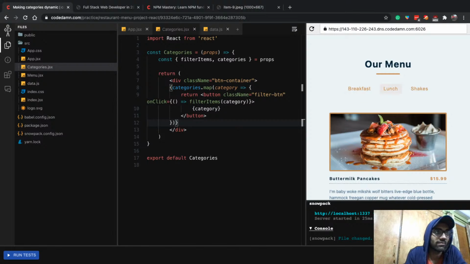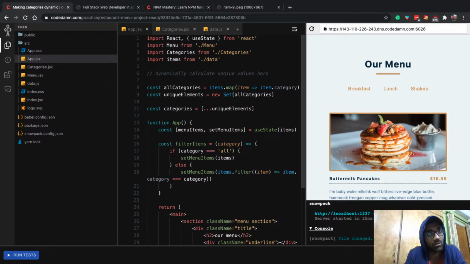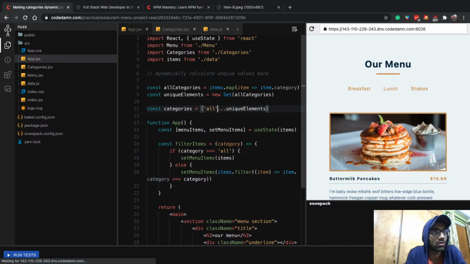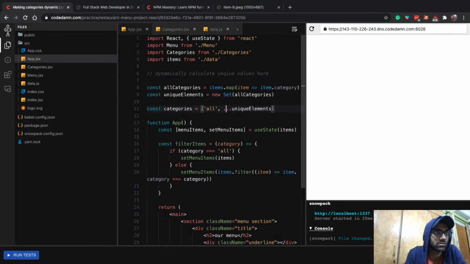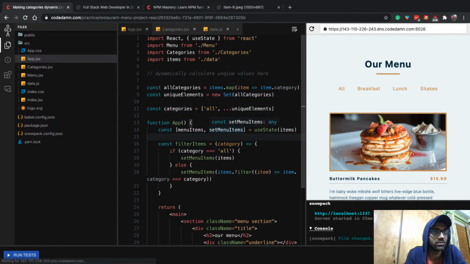But you see what happened here is because our categories never really contained all, we lost the all button. So instead of hacking your way around the data source, you can probably include all manually. It's not a bad approach, it just works fine and makes sense as well.